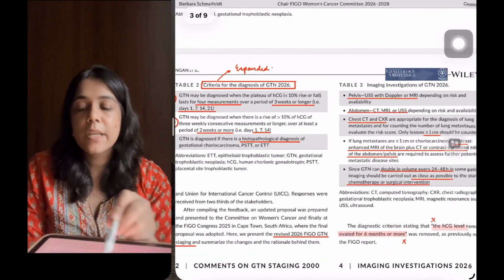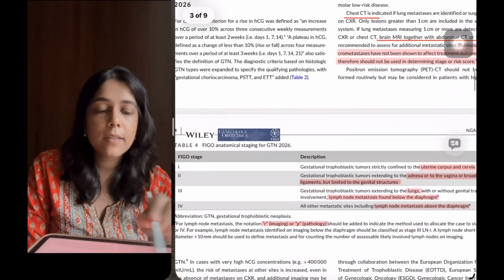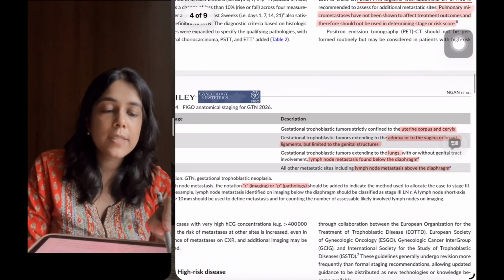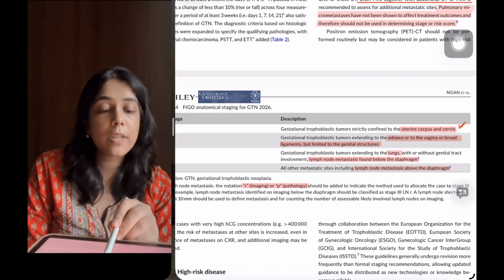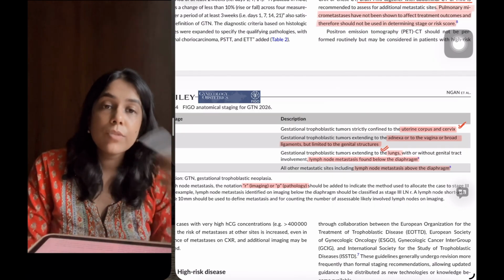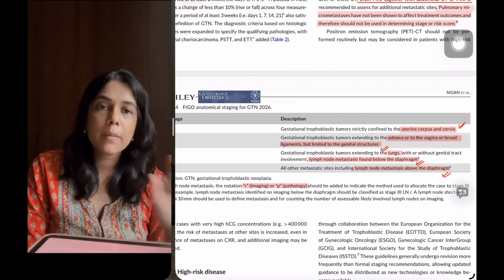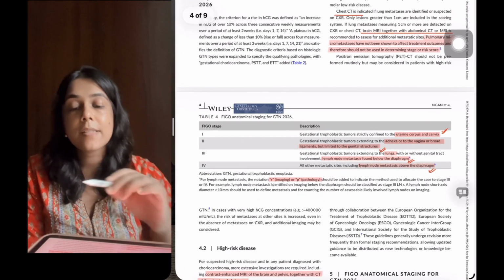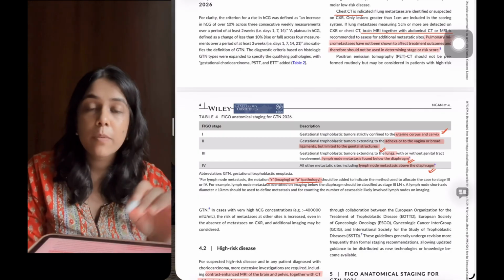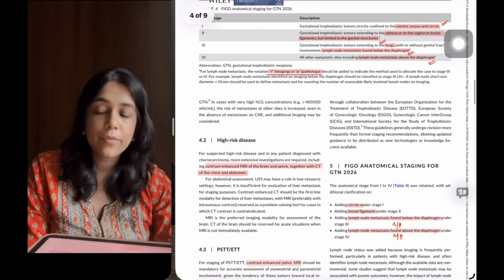Then comes the anatomical staging, in which the new things I have highlighted, that stage 1 has included both uterus and cervix, stage 2 has included the broad ligaments, stage 3 has included lymph nodes below the diaphragm, and stage 4 lymph nodes above the diaphragm, as well as any other metastatic site. And this R, that is imaging, or P, that is pathology, also has to be marked in the staging whenever you are doing it for the lymph nodes.